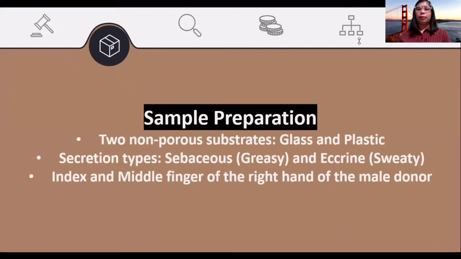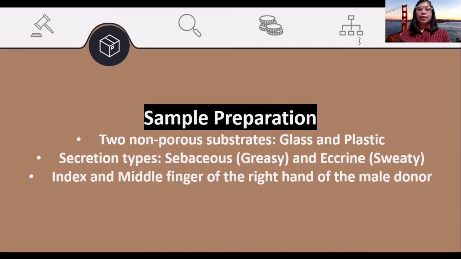The first phase is the sample preparation, wherein we utilize non-porous substrates, specifically glass and plastic. We also focused on sebaceous and eccrine secretion types. For the sebaceous secretion type, the male donor's right hand was not washed for at least an hour prior to the deposition. The index and middle finger of the male donor were rubbed on any of the oily region of his face. For the eccrine secretion type, the male donor's right hand was asked to perform any exercise for the sweat to be expelled, after which the male donor imprinted his fingerprint onto the substrates.